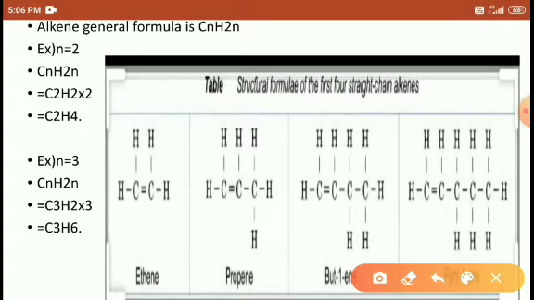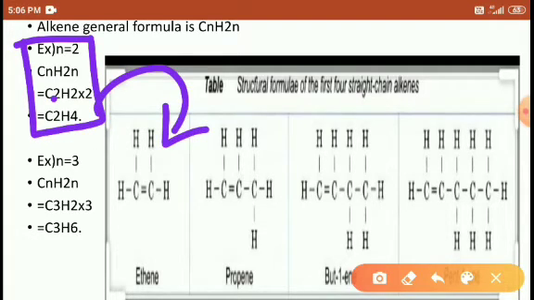Alkene general formula: CnH2n. In place of n, substitute the integer 1, 2, 3, 4, etc. So CnH2n, n is equal to 2, and 2 into 2, that is C2H4, that is ethene. The structure is here.